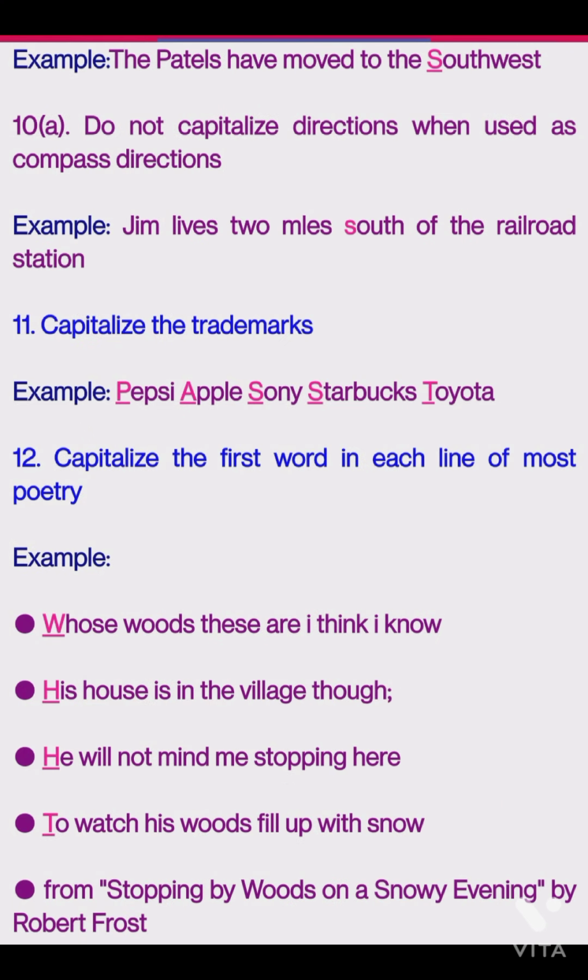And capitalize the first word in each line of most poetry. In most poetry, the first letter of each line is a capital. Quickly we'll see an example. Whose woods these are I think I know. Here Whose is written as a capital. His house is in the village though. His H is also written in a capital. So this is how the capitalization rules work.